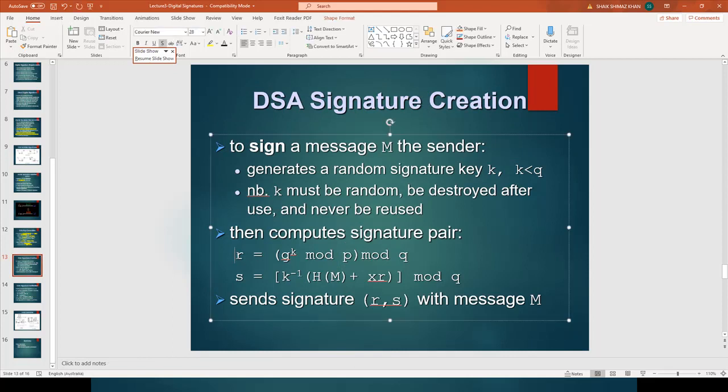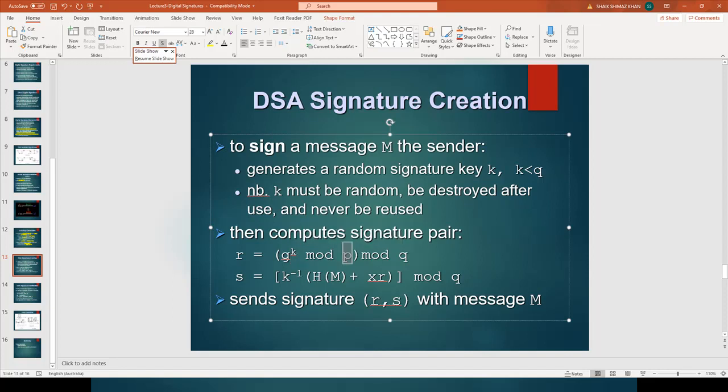Now digital signature is represented using two values, R and S. They together represent the digital signature. So first let us see how R is created. We have G value, it is part of the global public key. K is the random value which is used for this signature only.